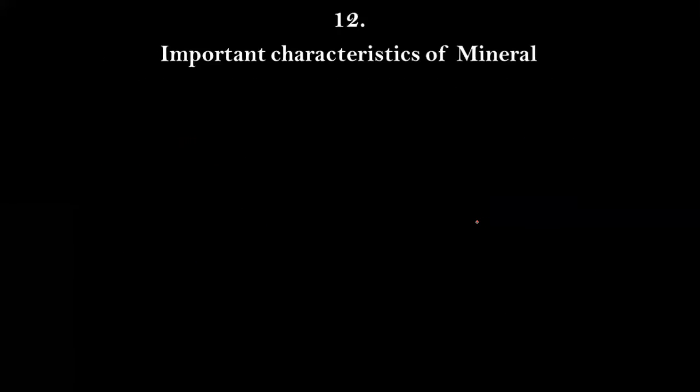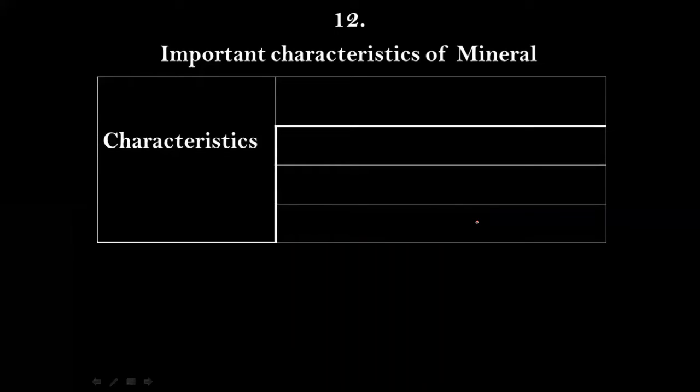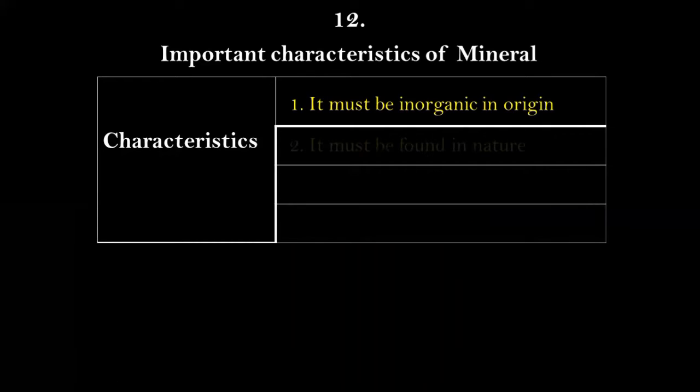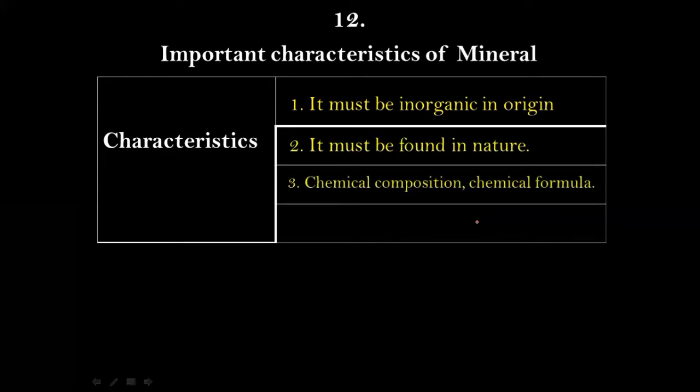Next, question number 12. Important characteristics of a mineral. Now let's talk about characteristics of a mineral. There are altogether 4 most important characteristics. Number 1, it must be inorganic in origin. Number 2, it must be found in nature. Number 3, it should have a chemical composition that can be expressed by a chemical formula. And number 4, it must be a crystalline solid. So these are the 4 characteristics of a mineral.